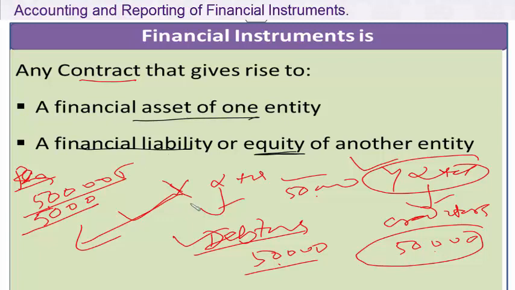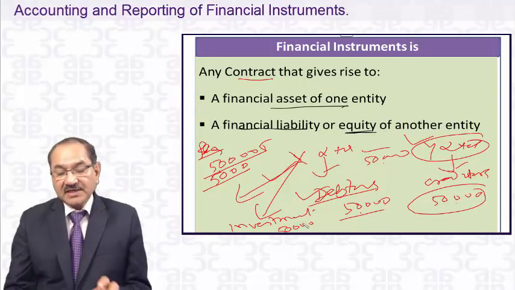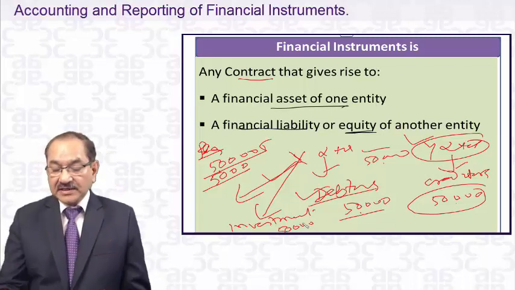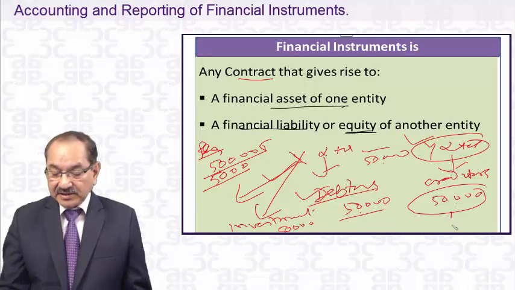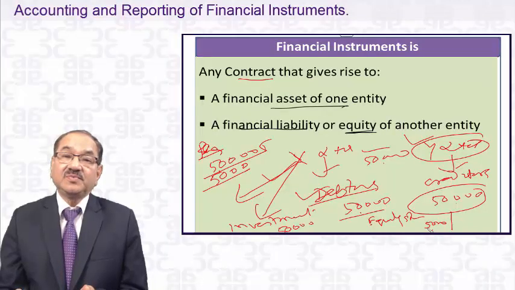Now X Limited will show it as an investment of rupees 50,000. What about Y Limited? Y Limited has already sold its equity in the market, and here it will not be a liability. Y Limited may be showing equity share capital of 5,000 rupees. Maybe it sold at the par value at that time, so it shows 5,000 rupees as equity at the nominal value. That will be the paid up capital.